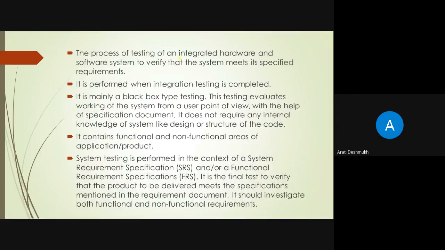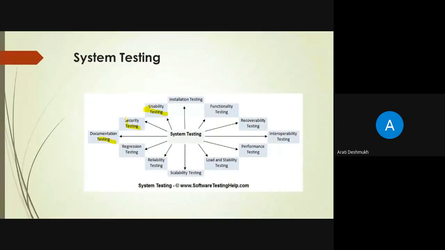So it is a process of testing an integrated hardware and software system to verify that the system meets the specified requirements. It is performed when integration testing is complete, because integration testing is a combination of two or more modules, or a group.